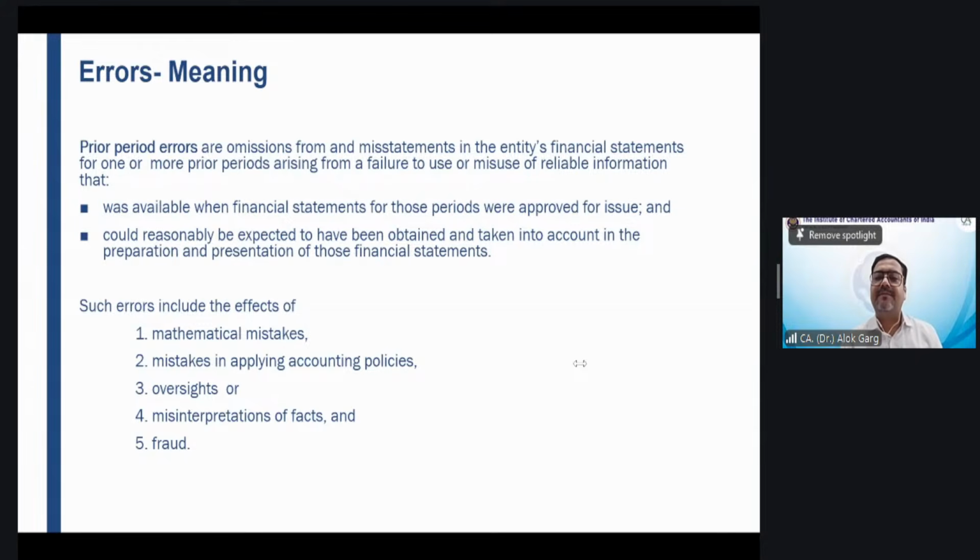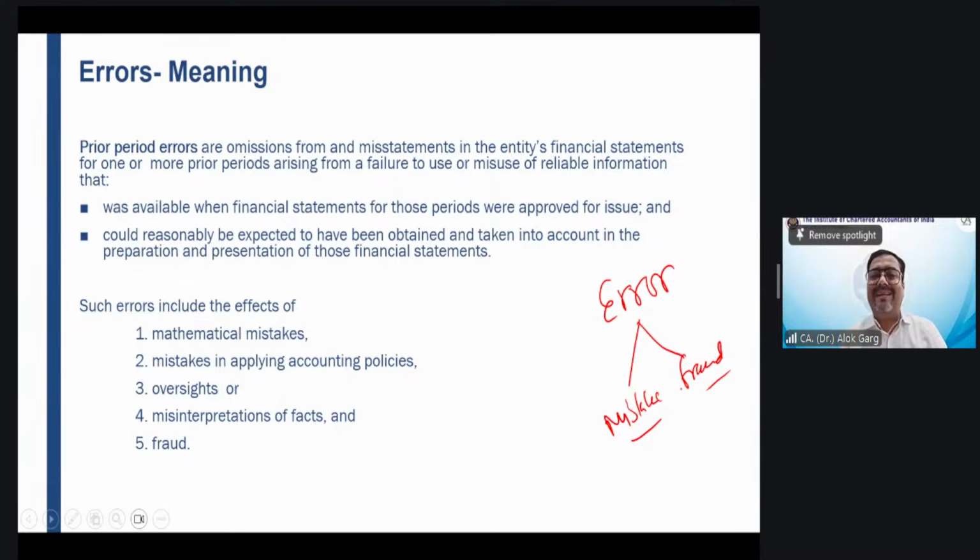Now the question is, sir, if the standard tells us how to correct an error, whether this error includes only mistake or this error also includes fraud. Yes, Ravinder, you are absolutely right. Error not only includes mistake, it also includes fraud. So your error includes mistake as well as fraud.